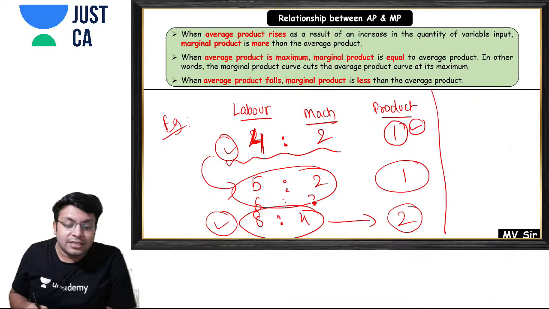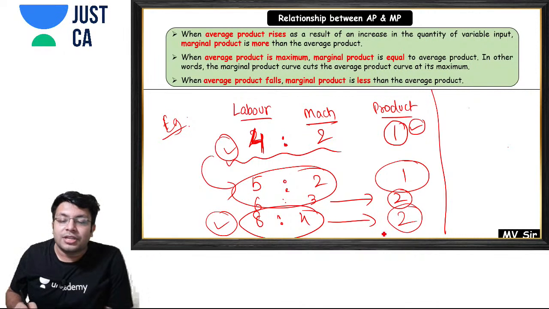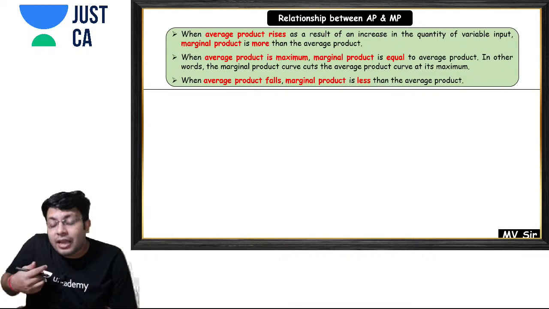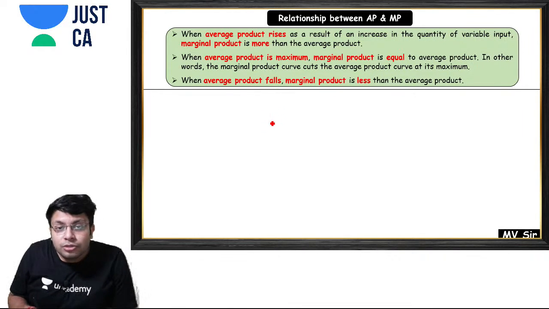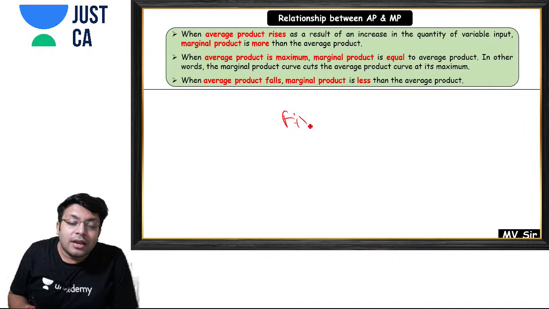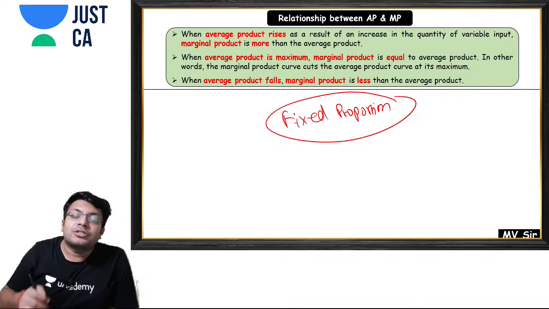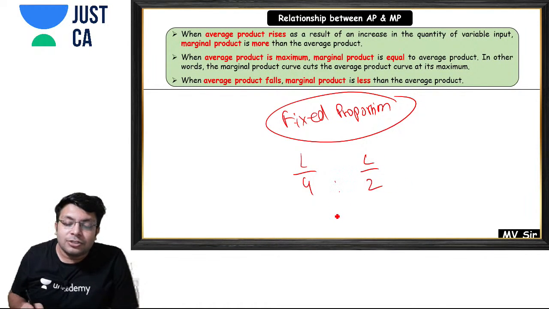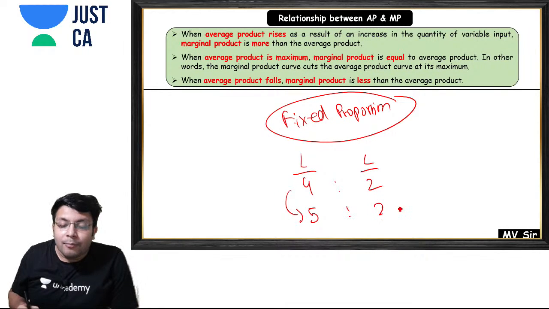6:3 will also give us 2 units, and even for 8:4 we'll get 2 or 3 units. So my intention is that in cases where I have to use the inputs in fixed proportion, at that point my law of variable proportion will not work, right? Because if I am saying labor 4 and capital 2, that is 4:2, and now I am increasing labor to 5, my production will not increase.